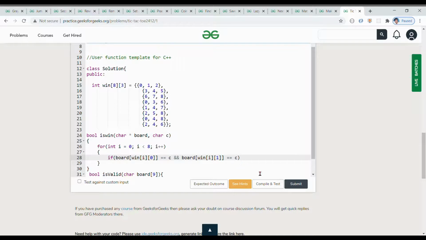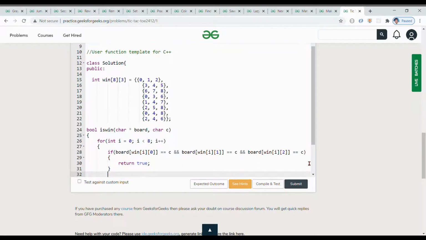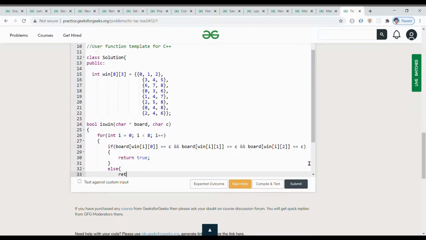Okay, and one another condition, and paste, but here it is not 0, it is 2. Okay, if the condition is fulfilled, then we return true. Or if the condition is not fulfilled, then we return false. The user will not win the game. Okay, so this is all about this.